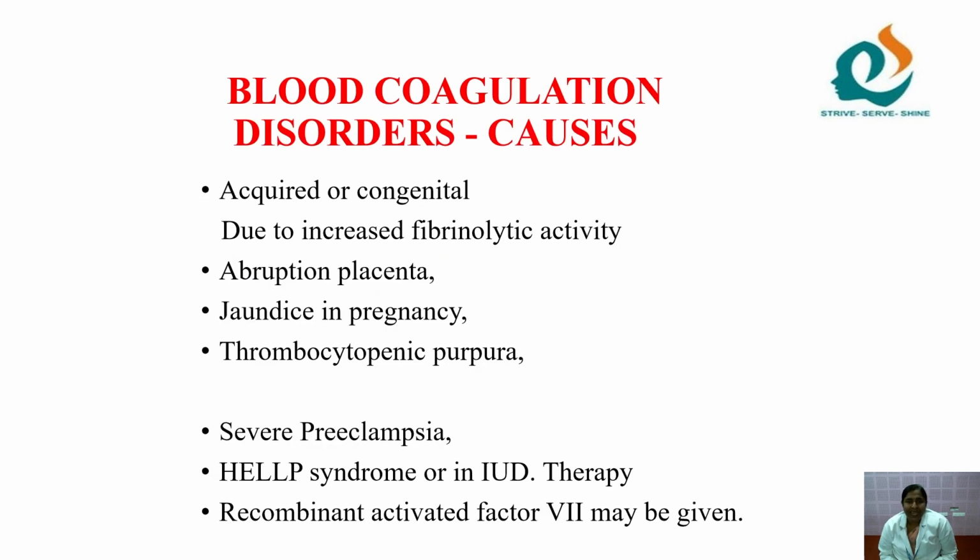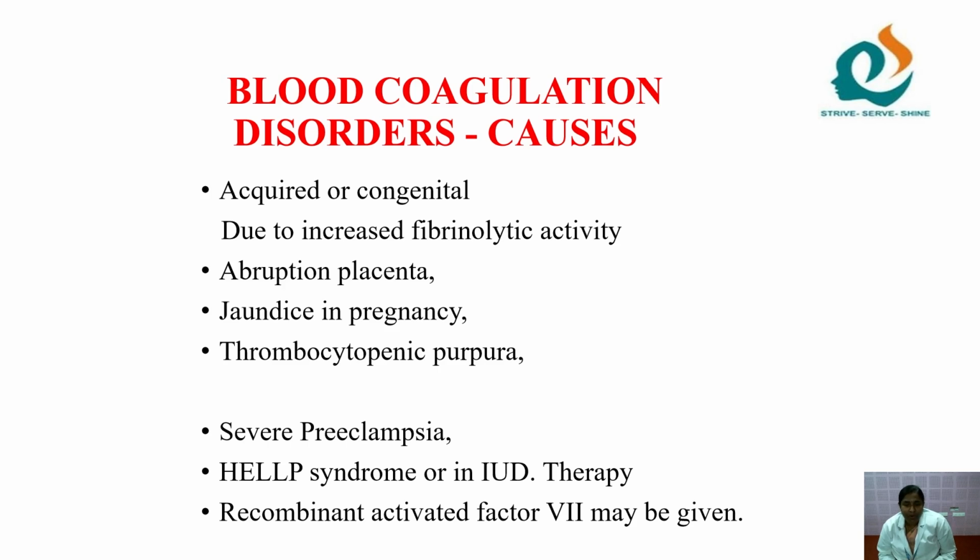Then blood coagulation disorders also cause PPH. As we know, in the immediate postpartum period the fibrinolytic activity is increased, and it is also triggered by some conditions. What are the conditions? That is abruptio placenta, jaundice in pregnancy, thrombocytopenic purpura, severe preeclampsia, HELLP syndrome, that is, in preeclampsia, hemolysis of the blood, elevated liver enzymes and low platelet count.